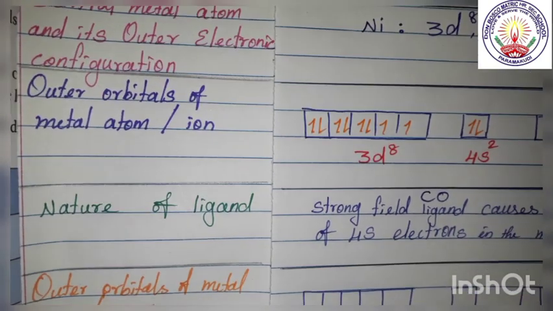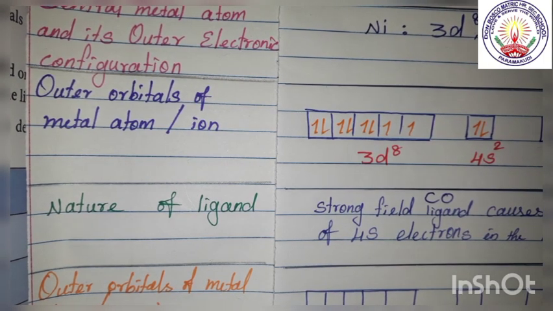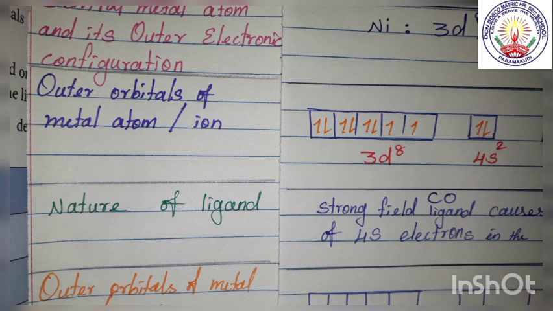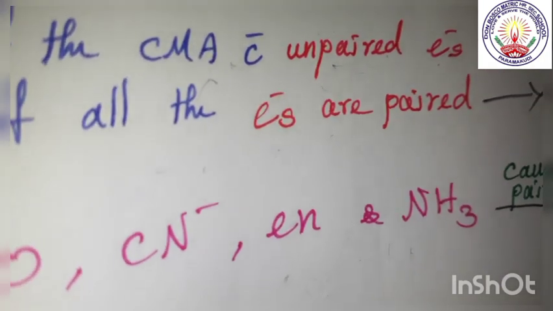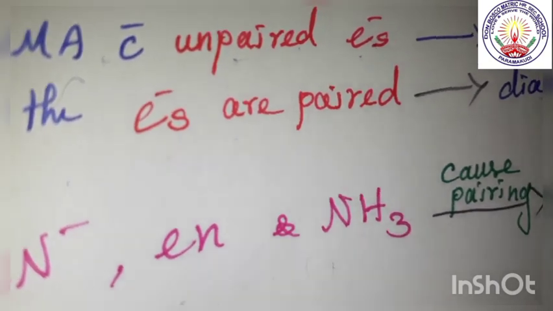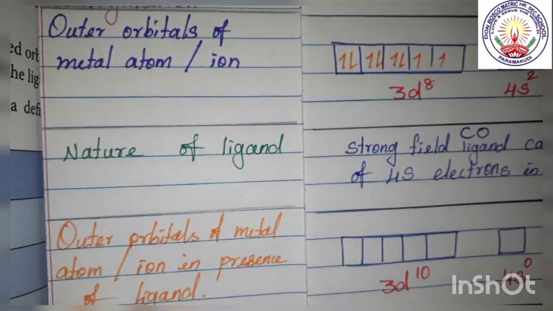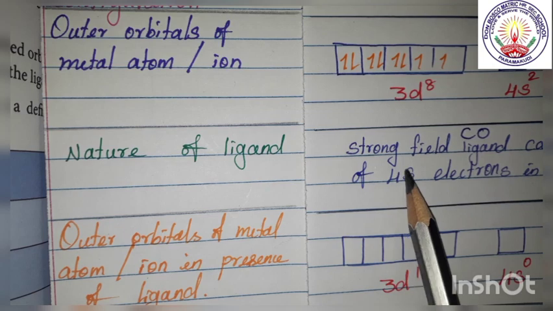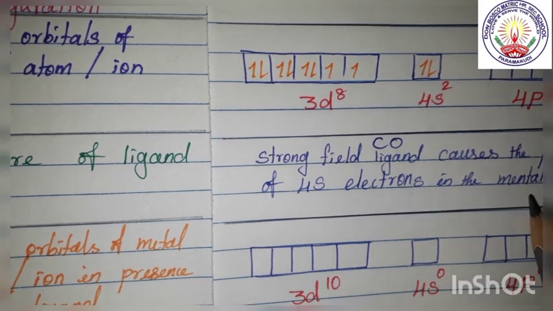Next, nature of ligand. Which is the nature of ligand? Here this CO is a strong field ligand. Already we have seen in which postulate? That is the postulate. In postulate 9 we have seen that CO, CN minus, en, NH3, these cause pairing. Therefore this is a strong field ligand. So this CO is a strong field ligand causing pairing of the 4s electrons in the metal.